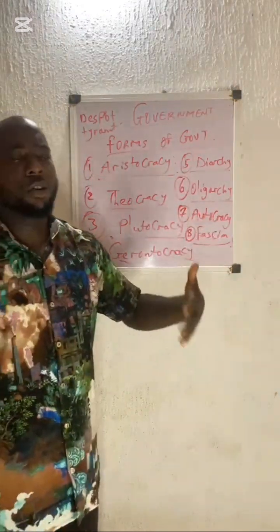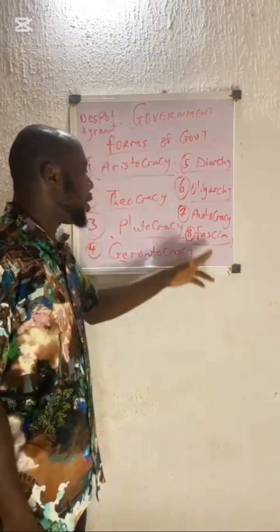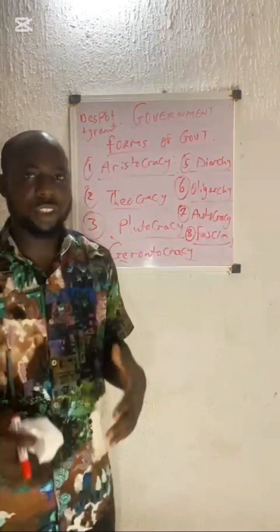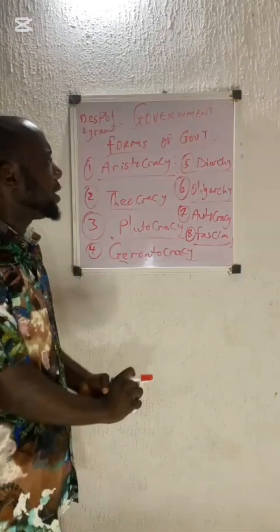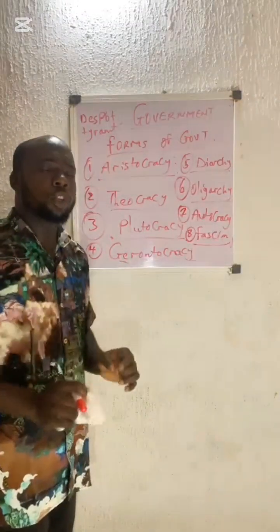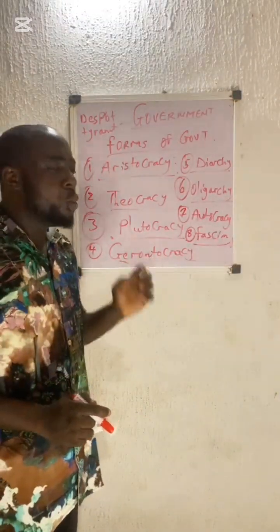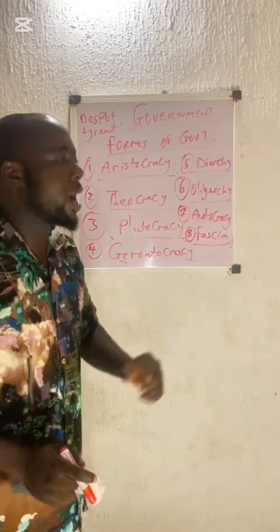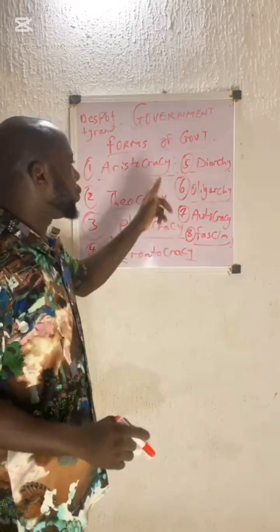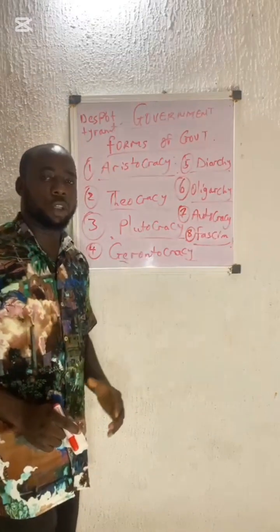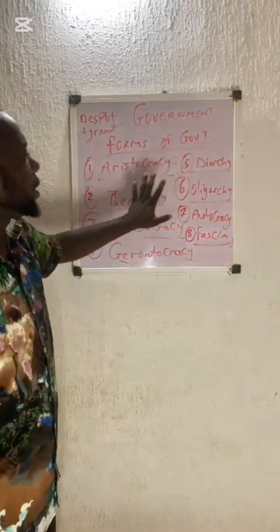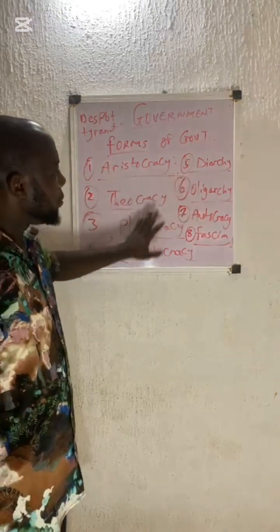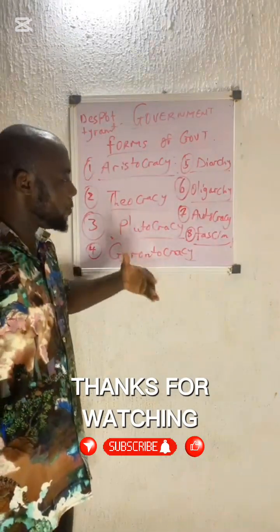There are a lot more forms of government. We also have narcissism. There are other forms of government. Democracy is also a form of government. But these basic forms of government are the ones mostly asked. There's no way they will set a government exam question, whether for JAMB or WAEC, without using questions regarding these forms. So we classify some of these as the forms of government. When you properly understand these basic forms of government, anytime you are faced with a question,